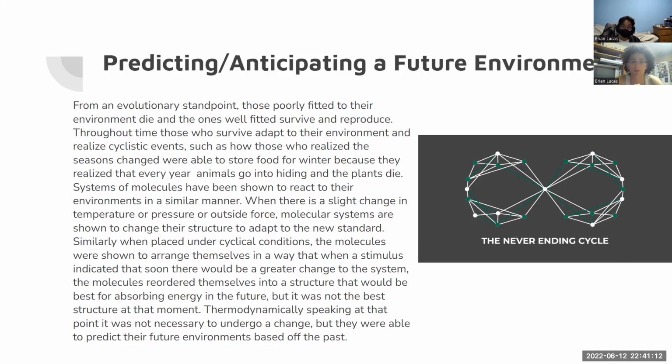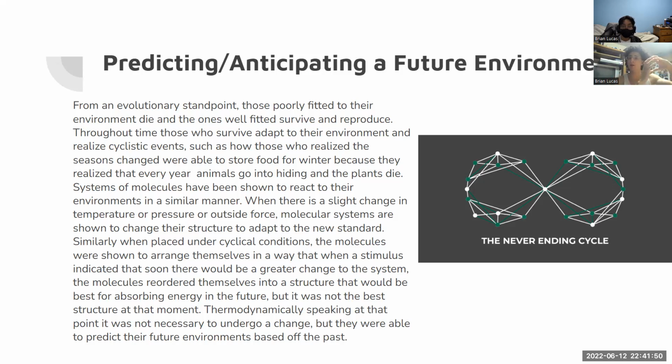So in this experiment, they oscillated the molecules at a series of different frequencies. They oscillate this frequency, then this frequency, then this frequency. And what they found was that some molecules, when placed under these cyclical conditions, when the way they organize themselves in this stage compared to this stage and this stage, because they would go through those 3, it wasn't always necessarily the best one at harvesting energy here. So we learned on the last slide that they organize themselves into the structure that harvests energy the best. But this wasn't always necessarily the best one if they were going through a cycle.